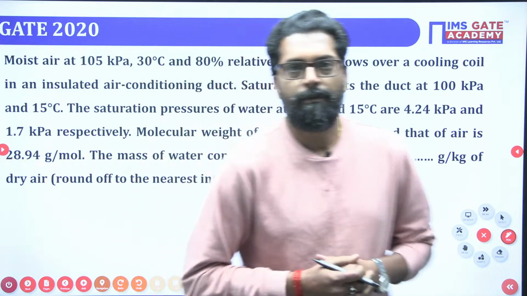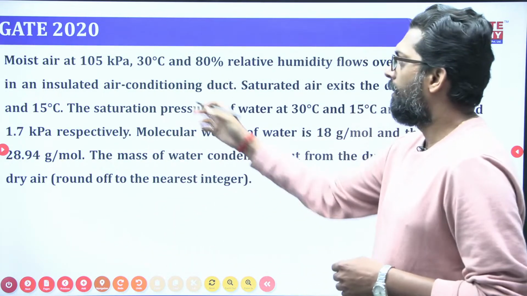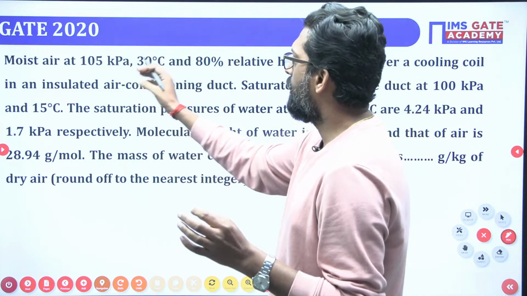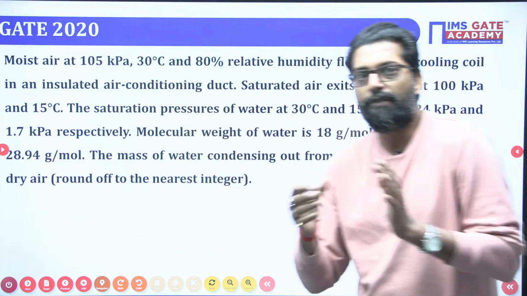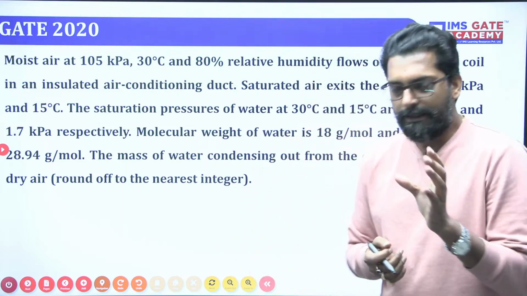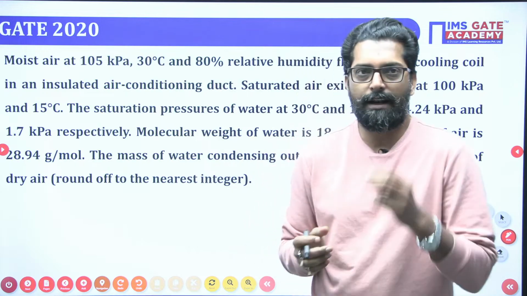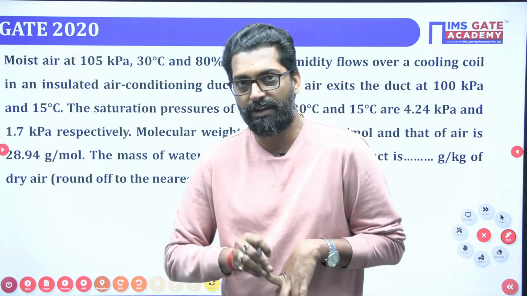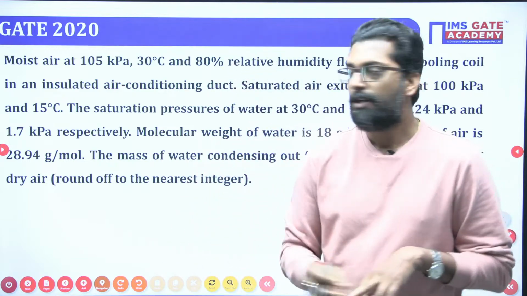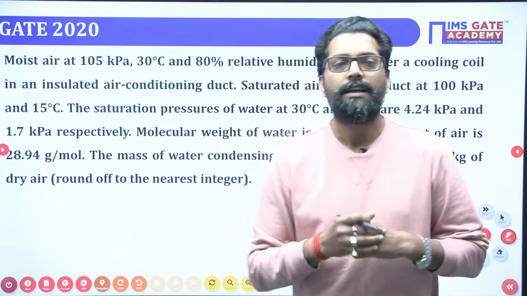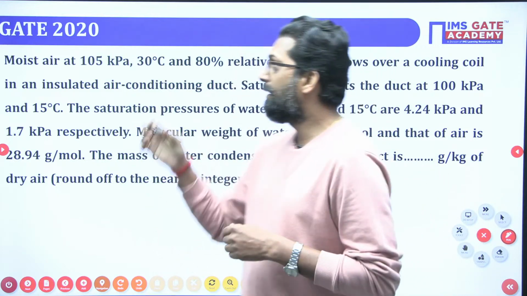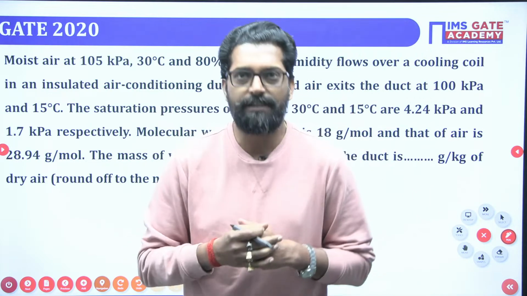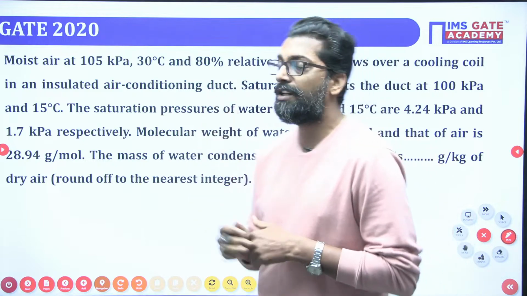So, today we will discuss the PYQ of 2020. The first question is related to psychrometrics, that means properties of air. See, my dear, in refrigeration and air conditioning, there are two topics. First is the refrigeration system, and the second one is air conditioning. In air conditioning, we have to study the properties of the air, and the branch that studies the properties of air is called psychrometrics. So, the first question is related to psychrometrics.